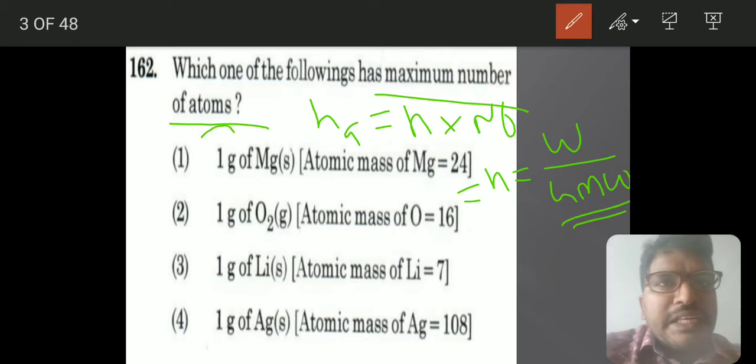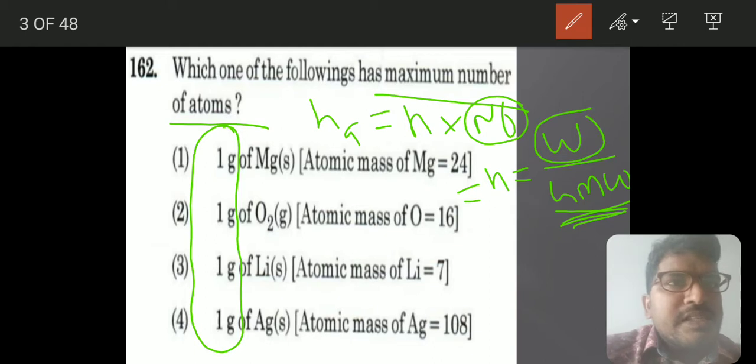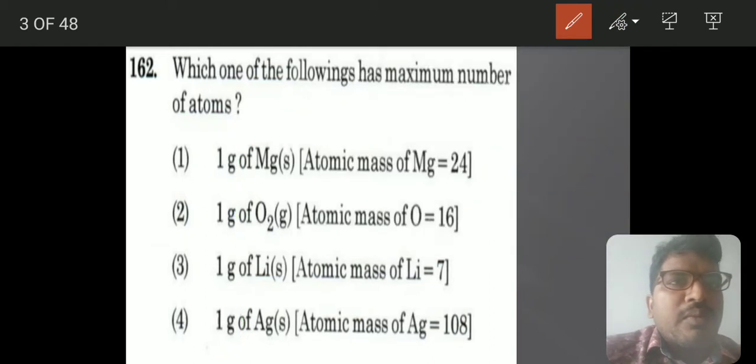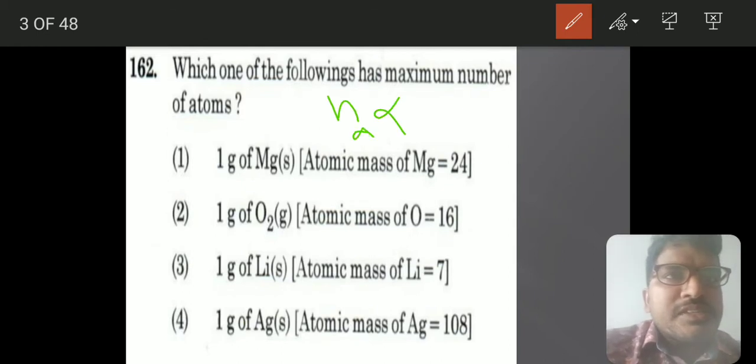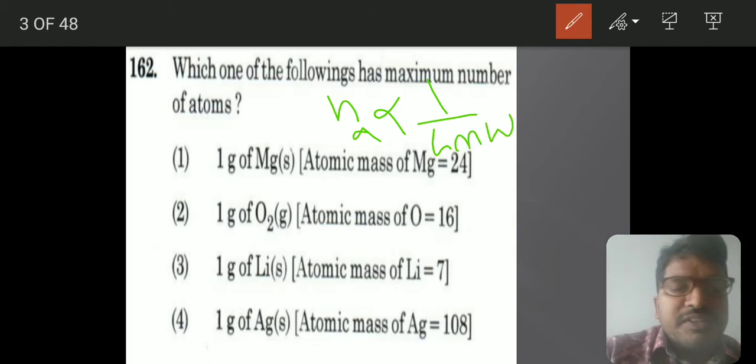Here the weight is the same for all of them, and Avogadro number is the same. So number of atoms is inversely proportional to GMW. There is no need for simplification here. Whatever has the lowest gram molecular weight will have the maximum number of atoms.